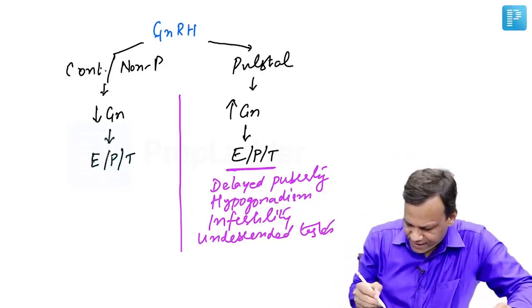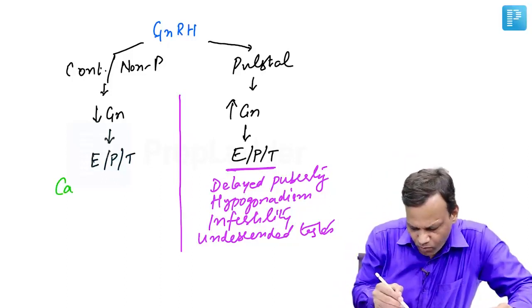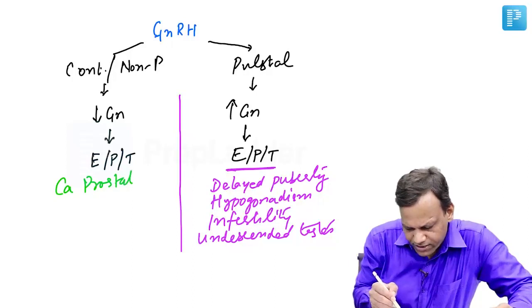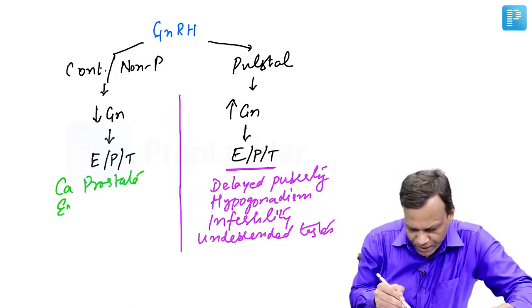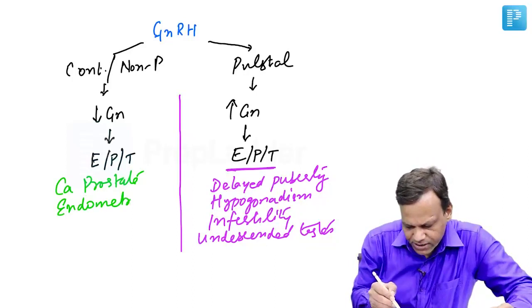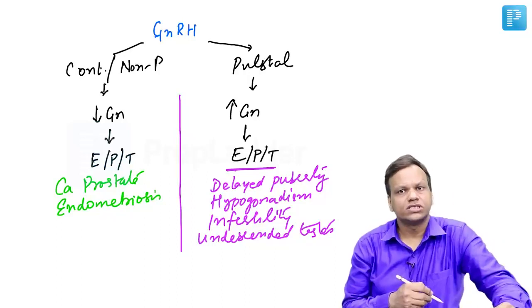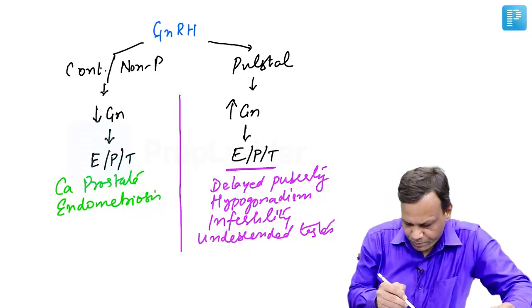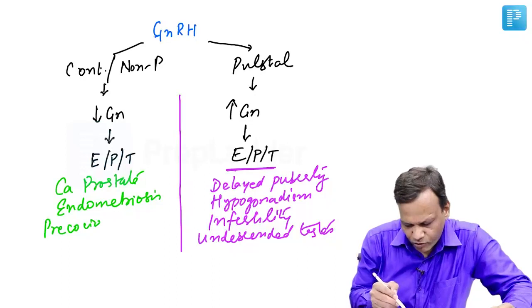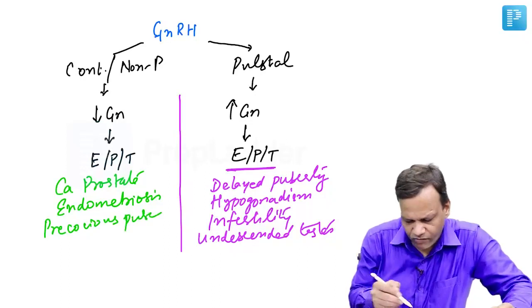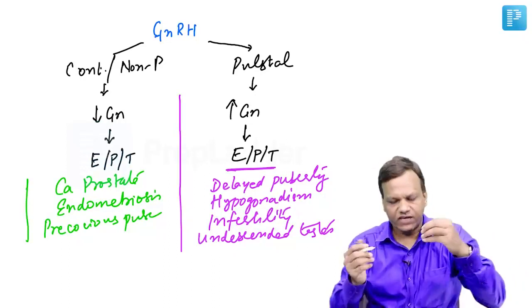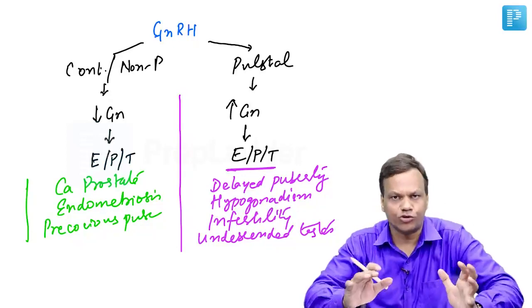But when we want to decrease sex hormones, like in case of carcinoma prostate, we want to decrease testosterone. In case of endometriosis, we want to decrease estrogen. Whenever we have precocious puberty, we want to decrease sex hormones. So whenever we want to decrease sex hormones, we will give them in a non-pulsatile or continuous manner.